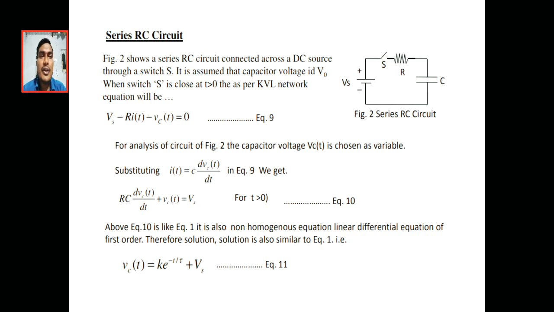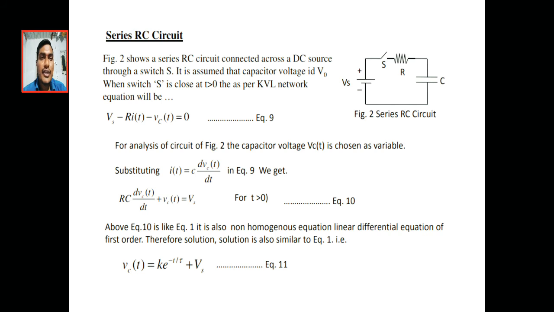In that I substitute the I of t value, so R into C into dVc by dt plus Vc of t equal to Vs. This is also in the form of a non-homogeneous linear differential equation, which we discussed previously. Like that equation, it also consists of two types of solution, the complementary function and the particular integral. Both responses give the total response or total solution.